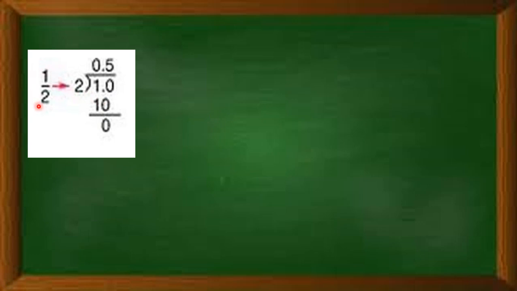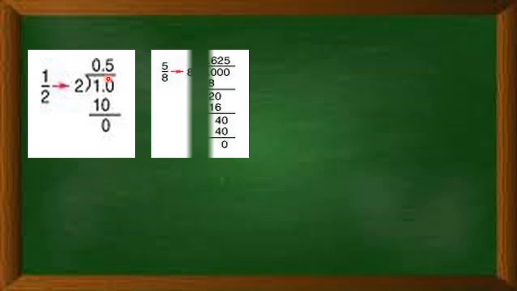Let's have a look. 1 upon 2, when we divide it, we get 0.5. That means this rational number or fraction we can write as the decimal 0.5. Let us consider one more example, 5 upon 8. When 5 is divided by 8, we get 0.625. The important thing is that in both division processes, we get remainder 0 at the end.